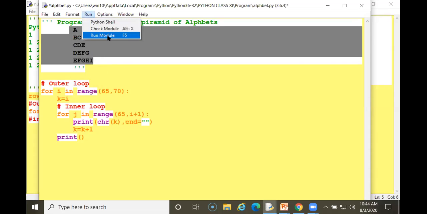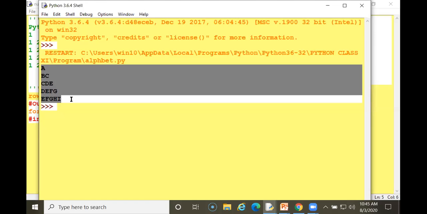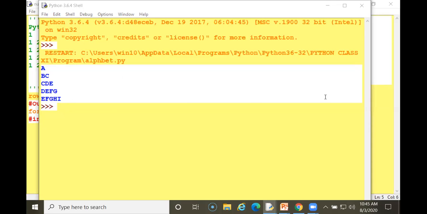Now you can view: A, B, C, C, D, E. This is the update of K. D, E, F, G. So E, F, G, H, I. So these alphabets increase as a pyramid. It is not centralized, it is displayed on the left side. You can display in the center, right side, left side, any you can display here.